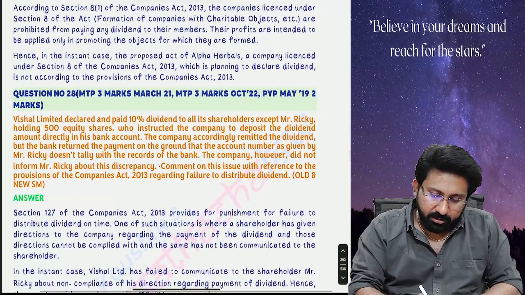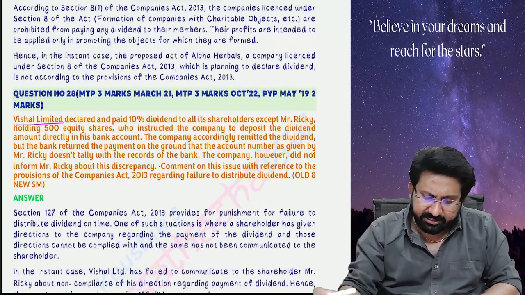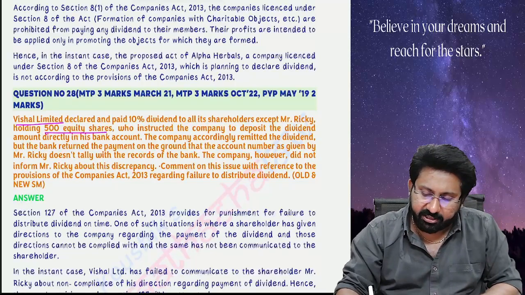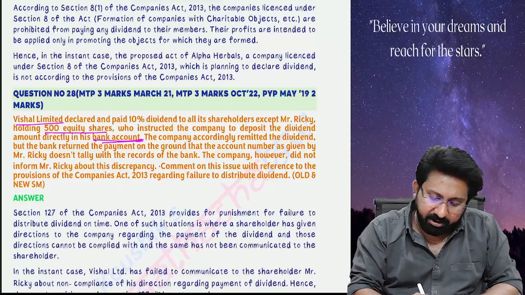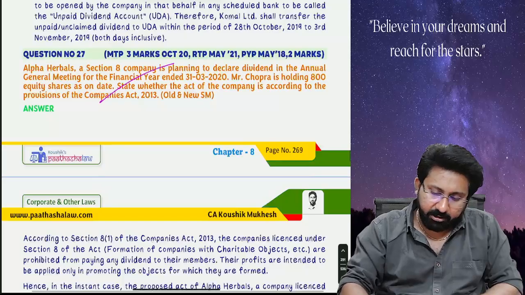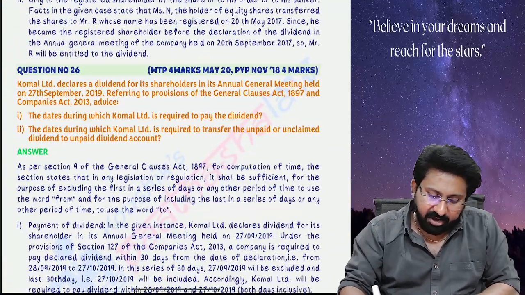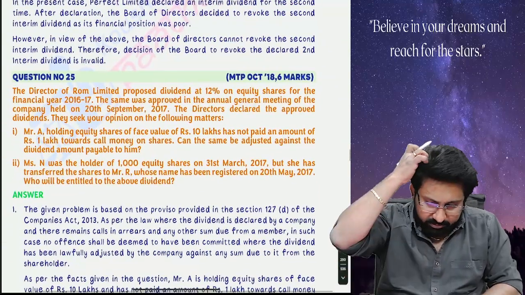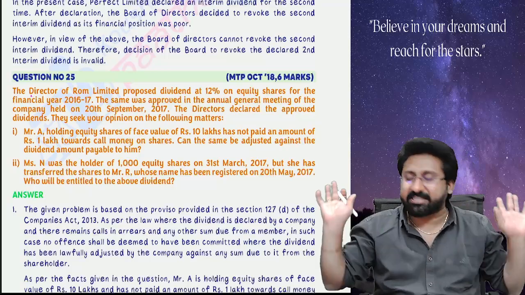Next. Vishal Limited declared and paid 10% dividend to all its equity shareholders except to Mr. Ricky, holding 500 equity shares, who instructed the company to deposit the dividend directly to the bank. The company accordingly remitted the dividend, but the bank returned. Same question again. Next. A Section 8 company cannot declare. Komal Limited declared dividend in the annual general meeting. The General Clauses Act question is already completed. Similar questions, all these are. Directors of Rom Limited proposed dividend. All these are the same questions here.